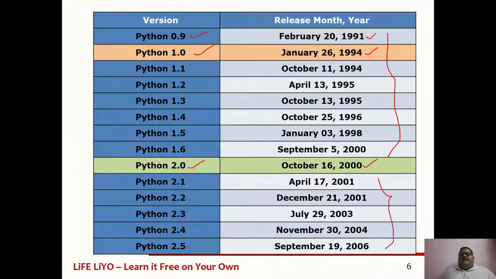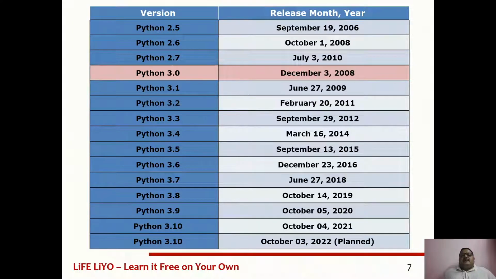At least once in 2 years, they have released new versions. Python 2.0 was released in 2000, December 3, but for the pre-existing applications, they released a new version called Python 2.7 in the year 2010 on July 3.